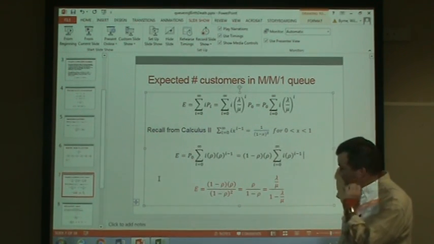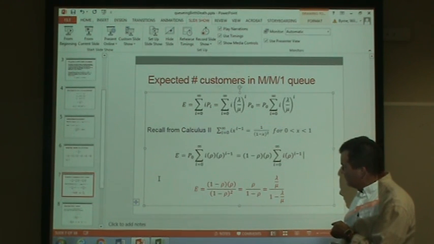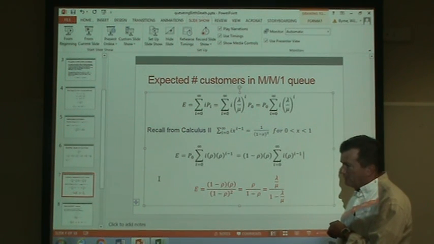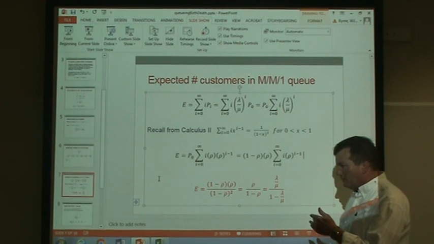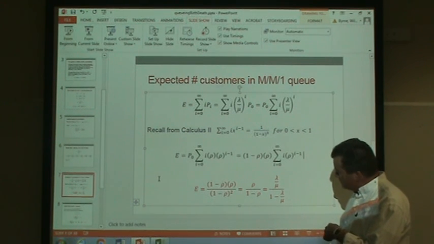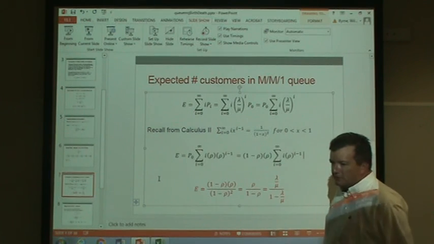And if we know that many customers are in front of us, then we know we have to service all those. If it's a first come, first served queue, we have to service all those customers, and then we have to service ourselves, and then we're done.